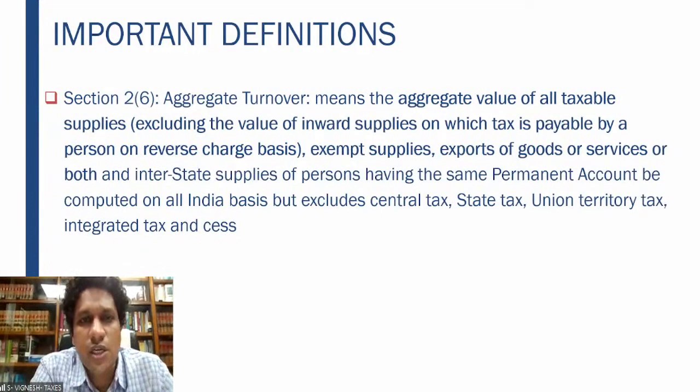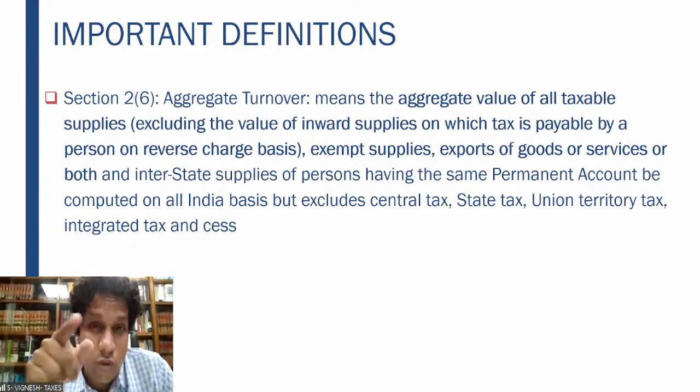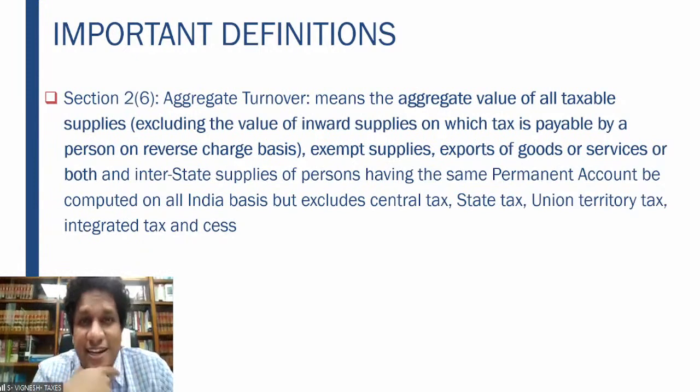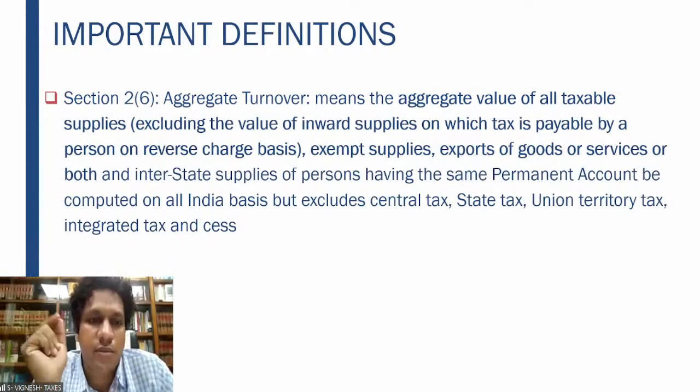As per the GST law, he has to get himself compulsorily registered in each state. So if there is a supply of goods or services between those two states by the same person, that is what I meant by interstate supplies of persons having the same PAN number. Same PAN number, he is sending from one GST number to the other GST number of the same person.